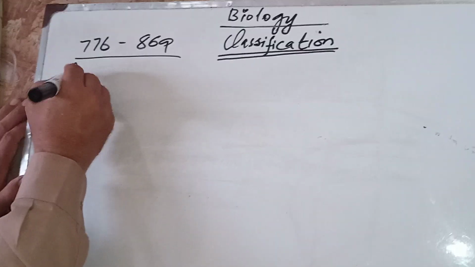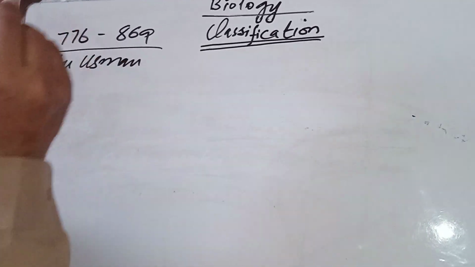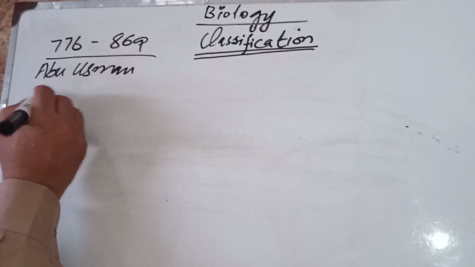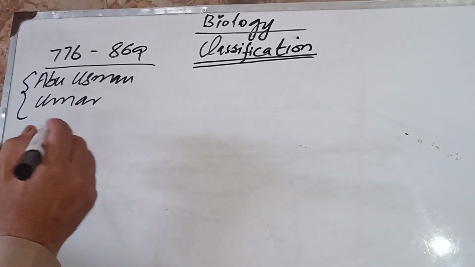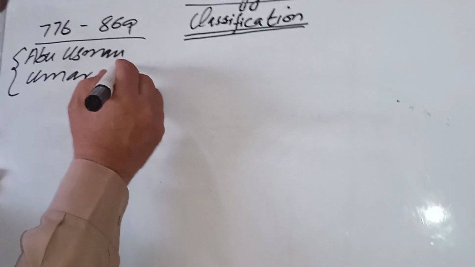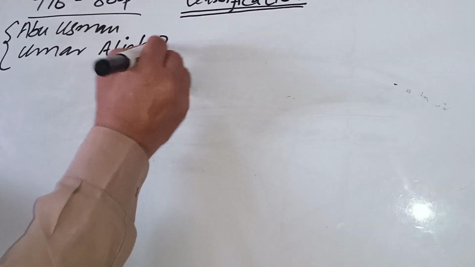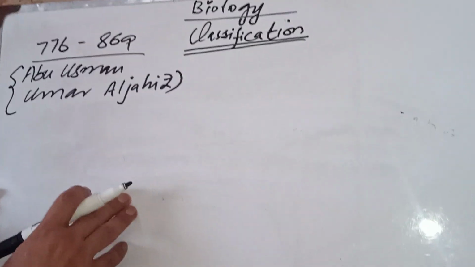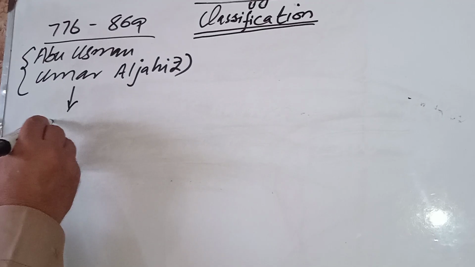His name was Abu Usman Umar al Jahiz. It is a single name, okay? He wrote a book. His book's name was Kitabul Hewan,